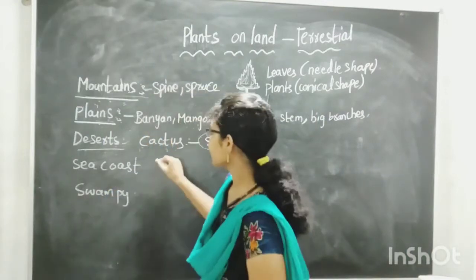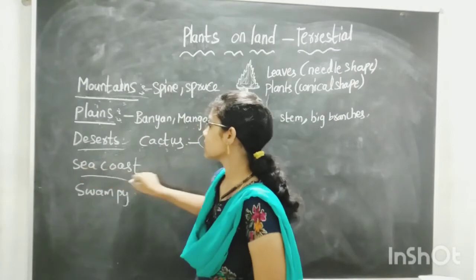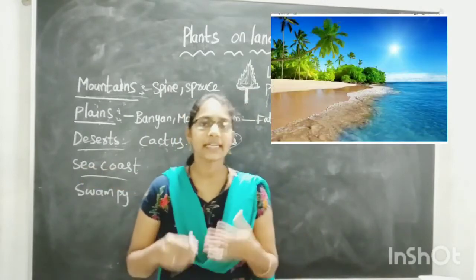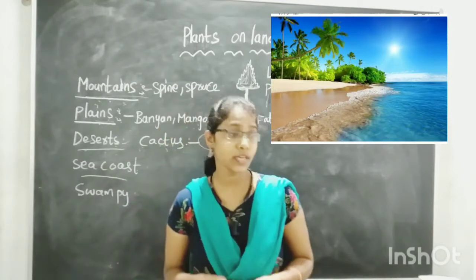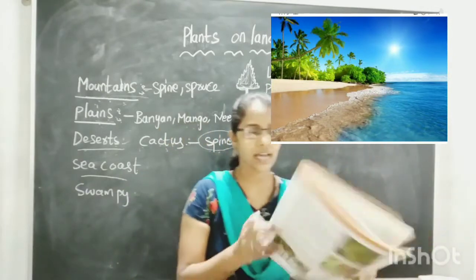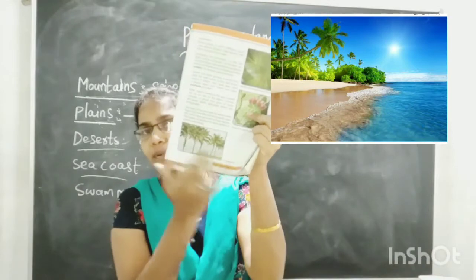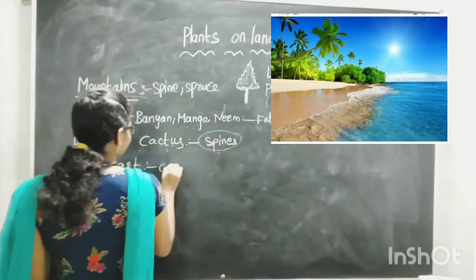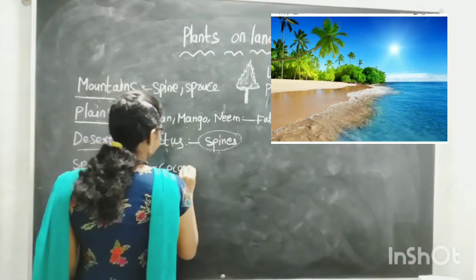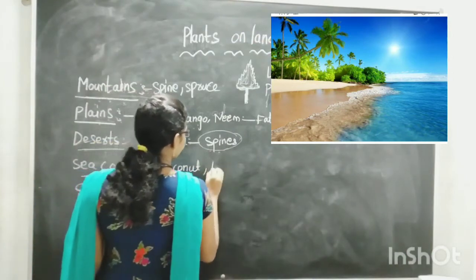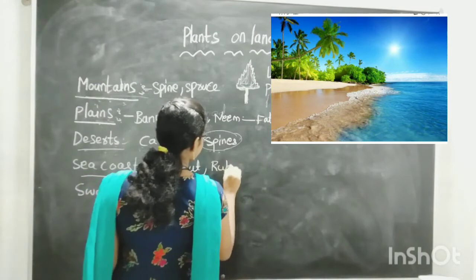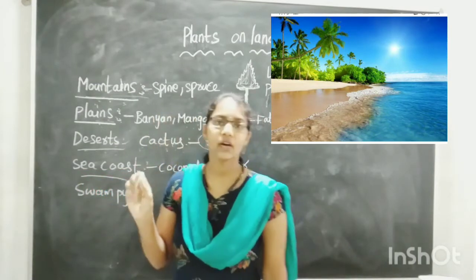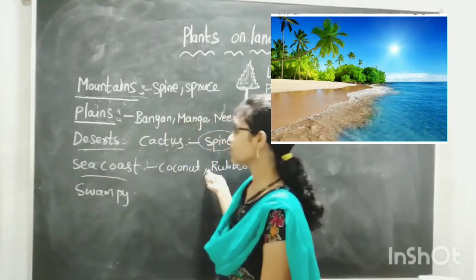Okay, children. Next one is sea coast. In the sea coast areas, what plants can you find, children? Take coconut. Most probably coconut plants you can find in the sea coast areas. Coconut, rubber, like these plants you can find in the sea coast areas.